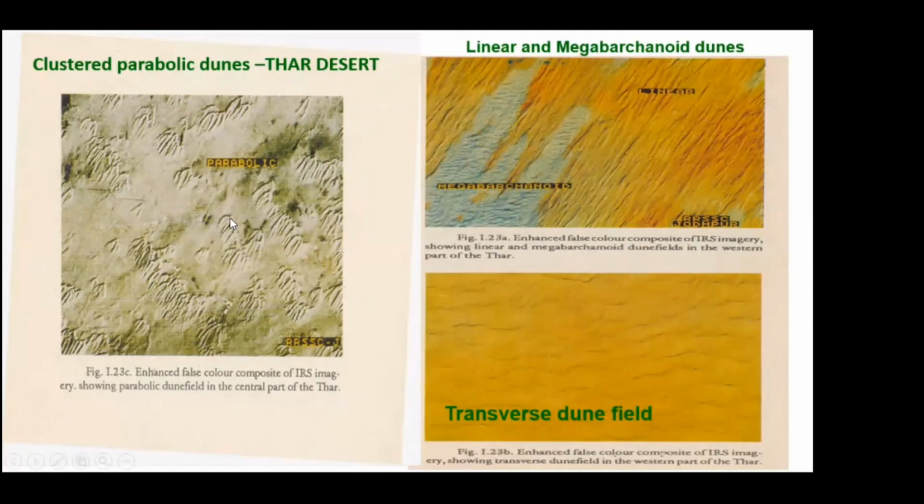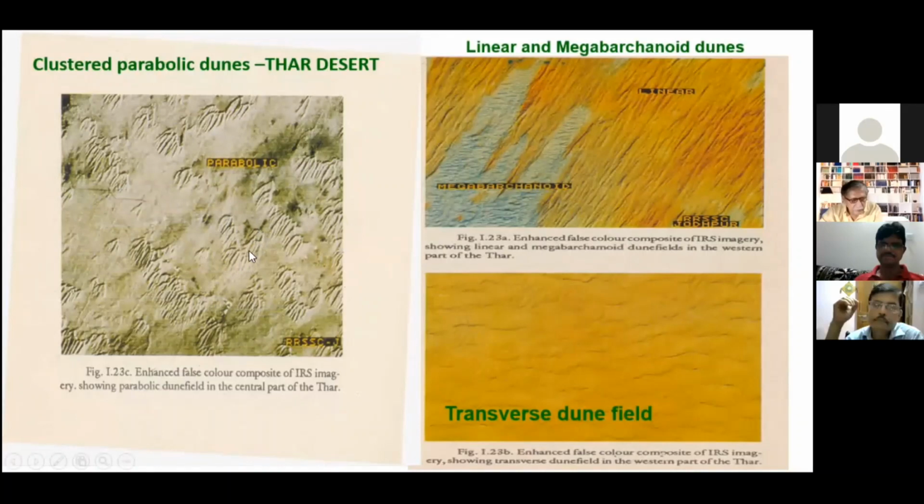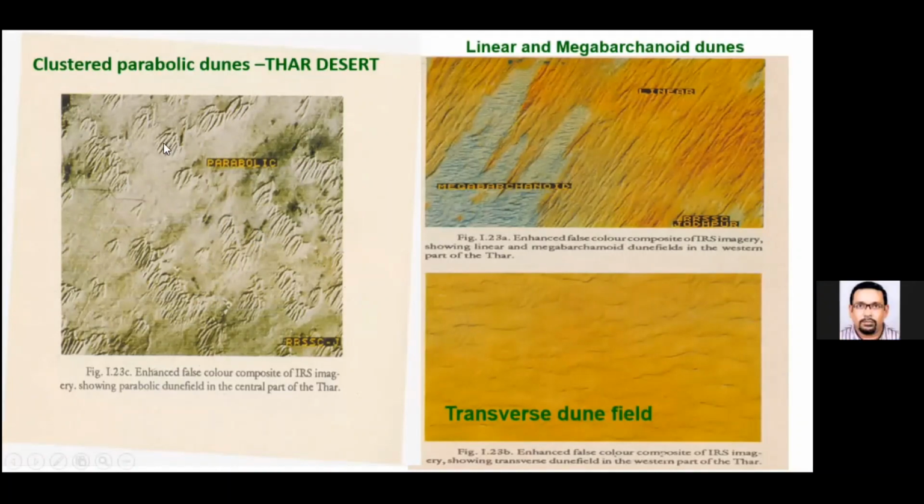This is forming a crescentic feature. Normally, they are forming these clustered parabolic dunes, but there are many such features which I could delineate. They are forming largely a major barchanoid actually. So this gave me the idea that there is possibly a new method of their formation, which I'll explain subsequently. So we have the linear dunes here and the barchanoids forming on them, with recently active sand accumulation on top of it. This feature is there in the areas west of Jaisalmer, a spontaneous wind activity area. The transverse dunes.